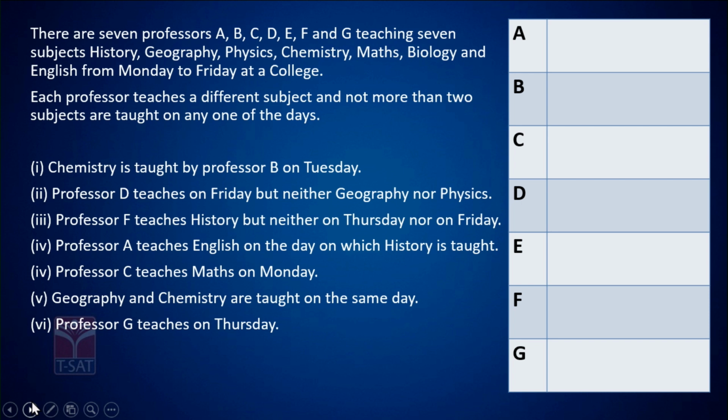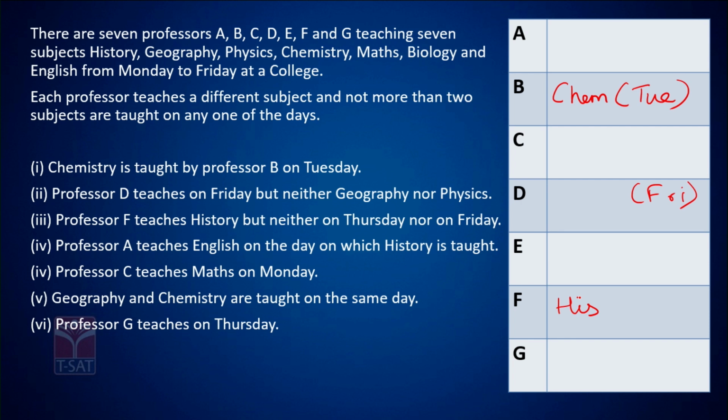Alright, so let's start with the first statement. It says that chemistry is taught by Professor B on Tuesday. Okay, so Professor B teaches chemistry and he teaches it on Tuesday. Second one says Professor D teaches on Friday but neither geography nor physics. So we do not know what D teaches, but we know that he teaches on a Friday. Okay, F teaches history but neither on Thursday nor on Friday. So F teaches history. Let's keep the day like that right now.